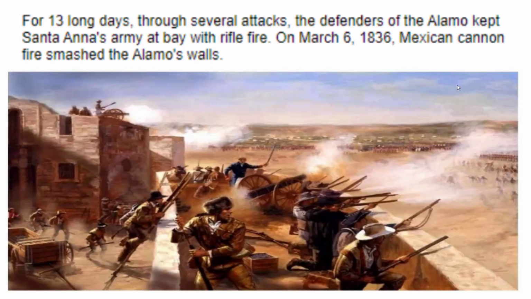For 13 long days, through several attacks, the defenders of the Alamo kept Santa Anna's army at bay with rifle fire. On March 6, 1836, Mexican cannon fire smashed the Alamo's walls. Question 12. How long did the Alamo defenders keep away the Mexican army until the cannons finally smashed through the walls? 13 long days.